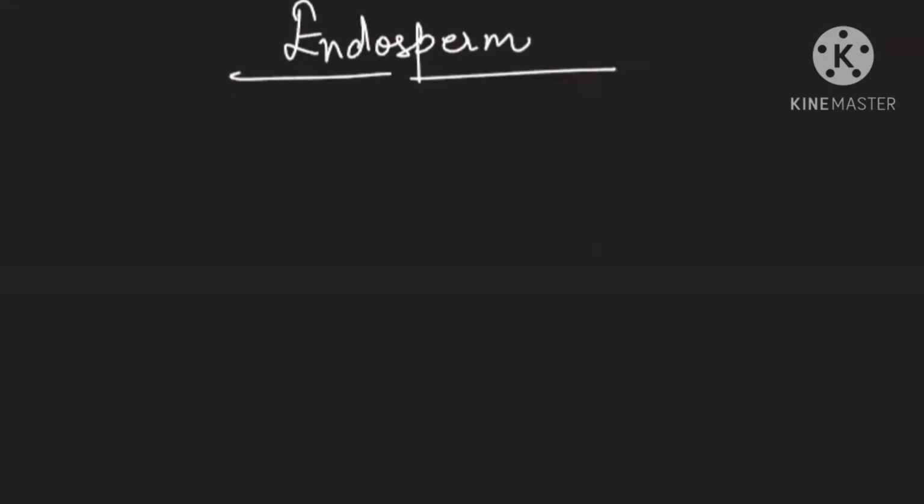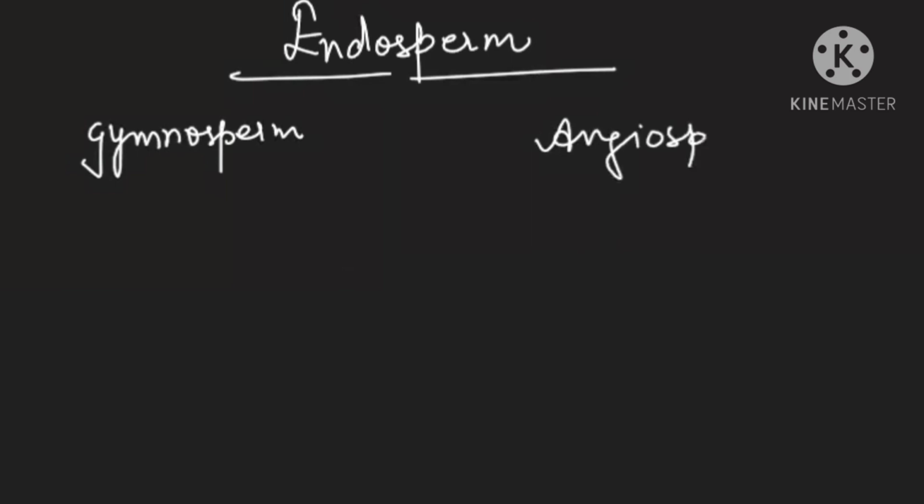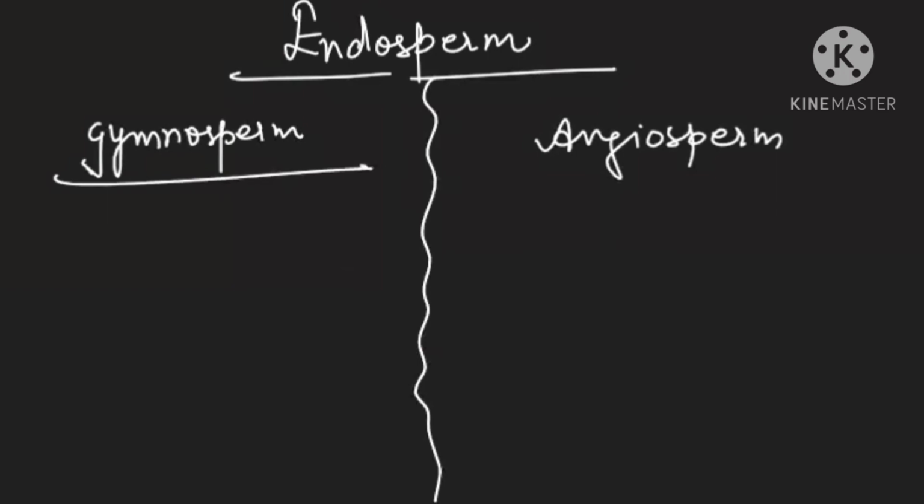See, endosperm is the nutritive tissue which we have studied in the gymnosperm also, and we have studied this in the angiosperm also. In gymnosperm it is a term used for the female gametophyte. So female gametophyte means haploid nature. The ploidy is haploid in case of the gymnosperm. But in angiosperm, it is a product of the triple fusion.